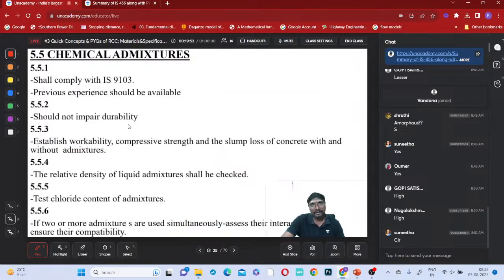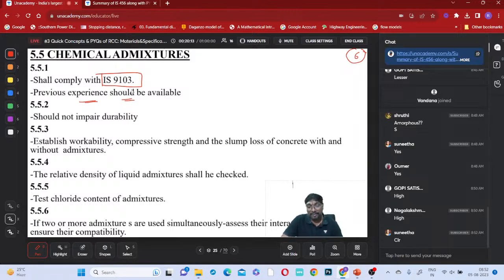So here, chemical admixtures, right? Chemical admixtures will correspond to which code? IS 9103, right? Whenever you are using mineral admixtures, previous experience is not needed. You just replace 5% cement, 10% cement with those mineral admixtures on your own, and you can check it. There is no issue.